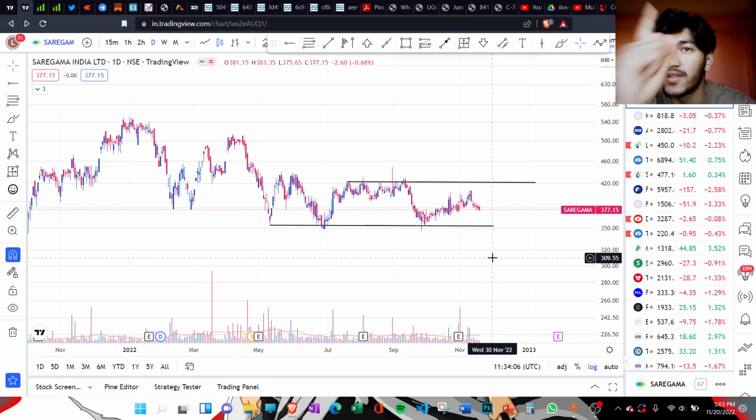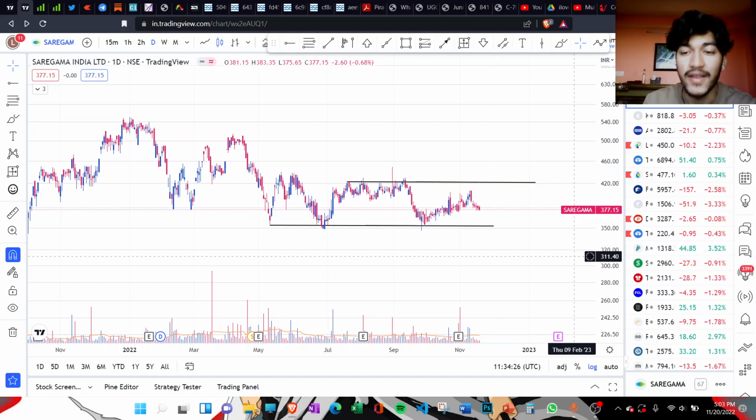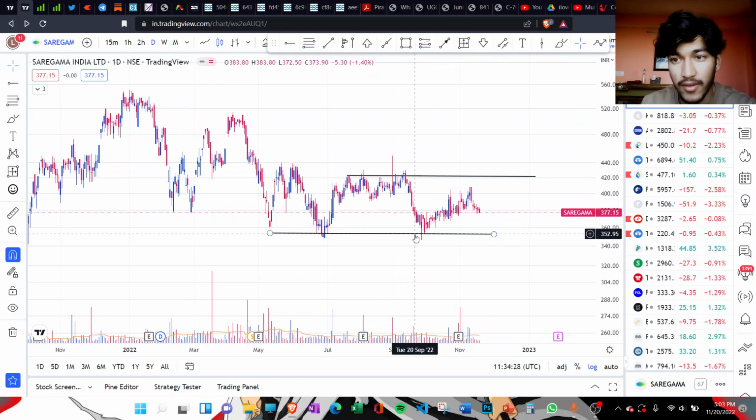And if you don't know what the different stages are, I'll link the video below in the description, and you can go through the stage analysis video. The concept was given by Stan Weinstein about the different stages of the stock. So you can go through that video, then you'll understand what I mean by stage 4. So I'll be careful in this.